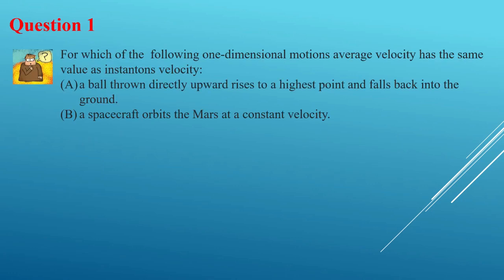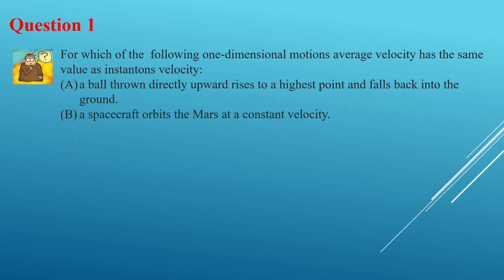So here is question 1. For which of the following one-dimensional motions does the average velocity have the same value as the instantaneous velocity? A: A ball thrown directly upward rises to the highest point and falls back to the ground. B: A spacecraft orbits Mars at a constant velocity. Feel free to pause the video and think about it.